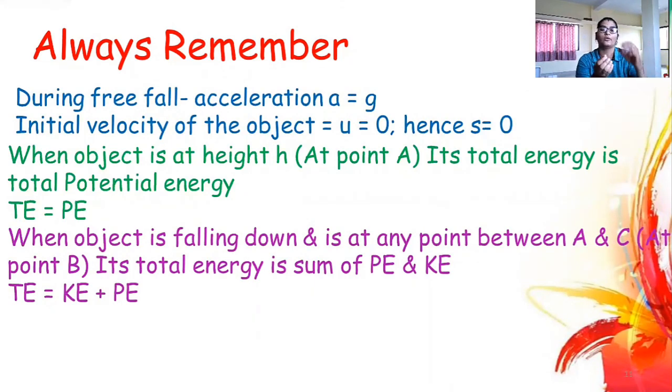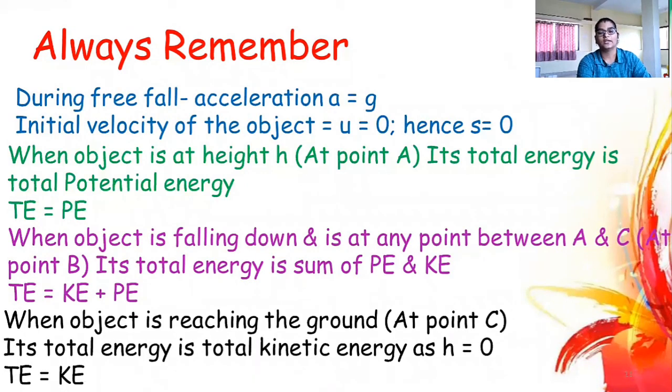When the object is reaching the ground at point C, its total energy is total kinetic energy, as the height is 0. At that time its complete potential energy is converted into kinetic energy. So these are the points that we have to always remember during free fall.